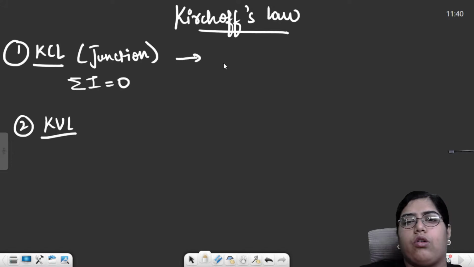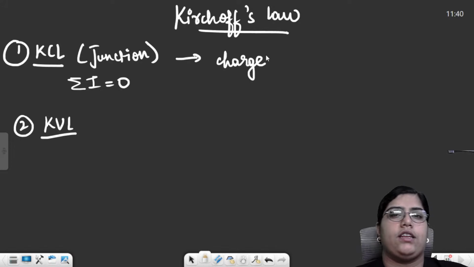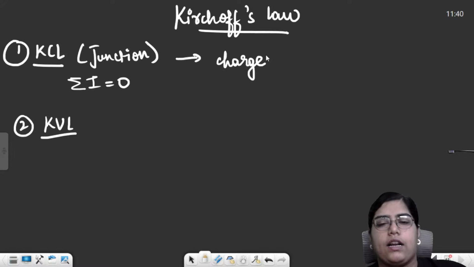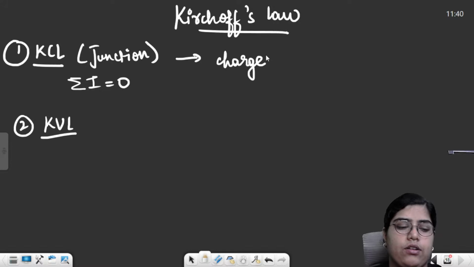Now this law works on the law of conservation of charge, because it works on the principle that whatever amount of charge comes inside any junction, that same amount of charge will go outside the junction, because charge is conserved. Charge can actually not get lost in the process.